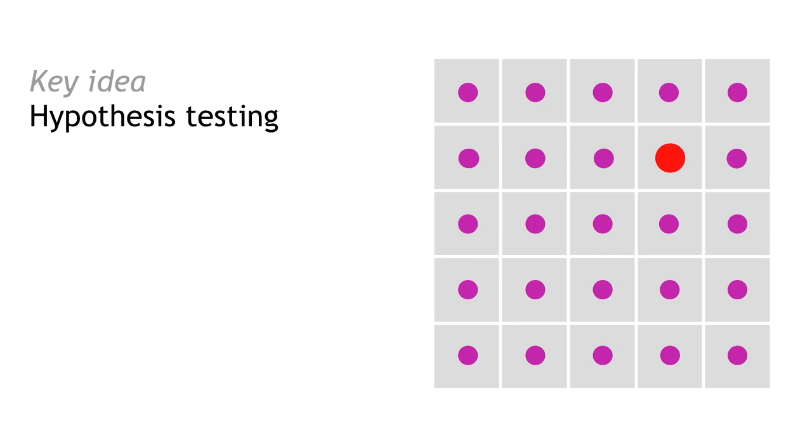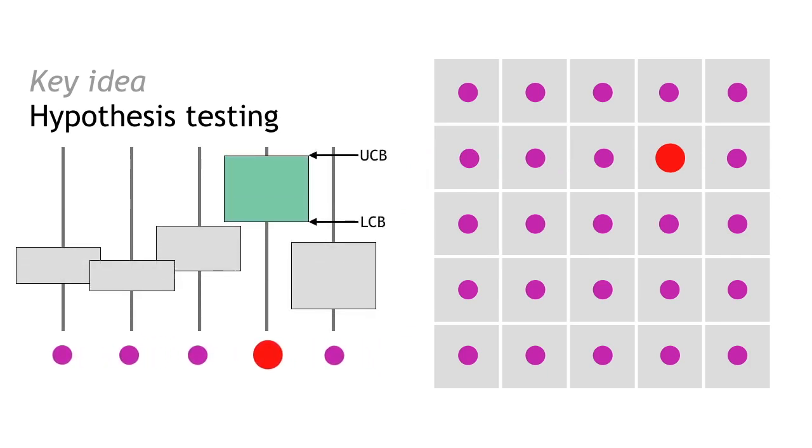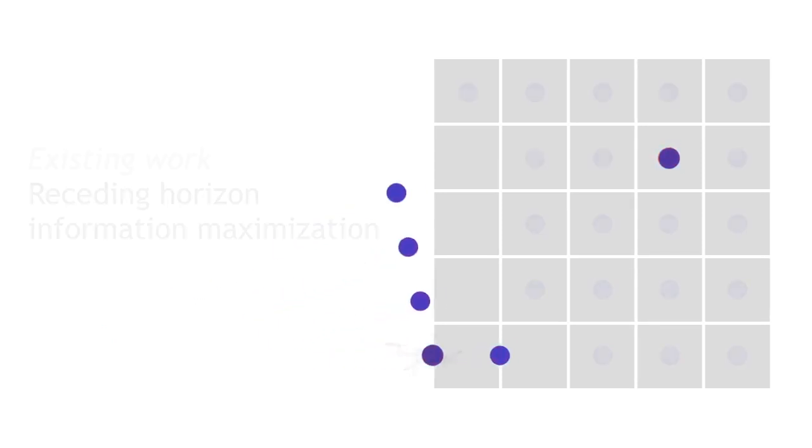We take inspiration from the multi-armed bandit formulation and pose this task as a repeated hypothesis testing problem. We maintain confidence intervals for the radioactive emission rate at each point. We can be confident that the highlighted point is the source because its lower confidence bound is greater than the upper confidence bounds of all of the other points.